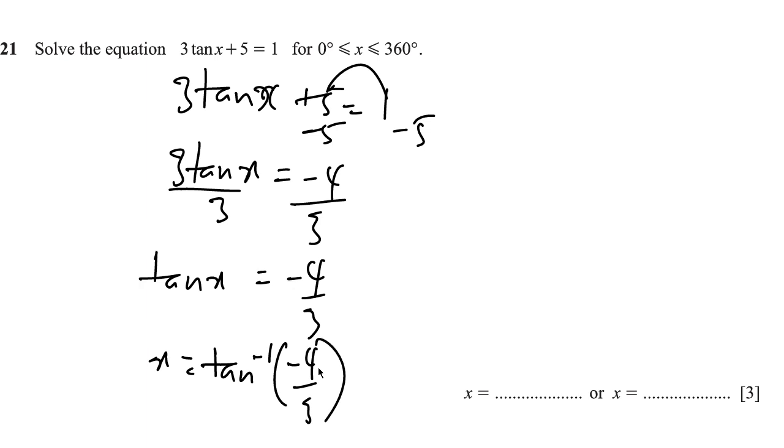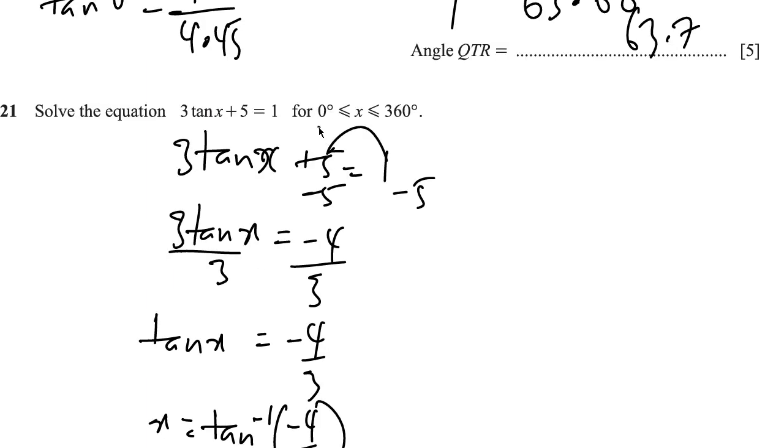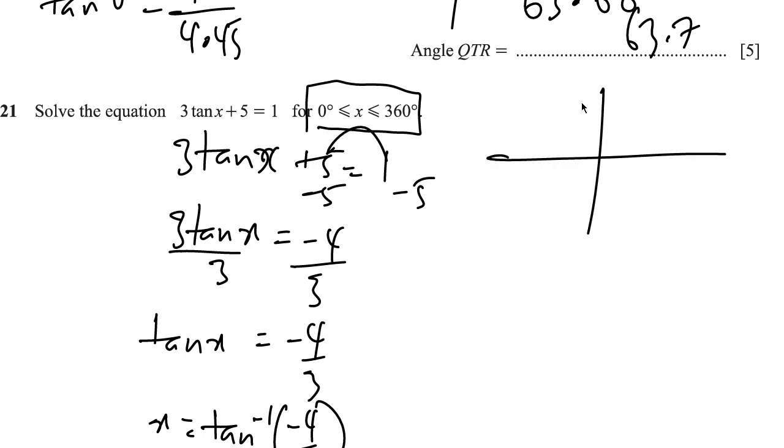Now, you must be very careful because the domain given to us is from 0 to 360, right? And now, there's something important here, which is the fact that we have 4 important quadrants. We have the first quadrant, the second, the third, and the fourth.